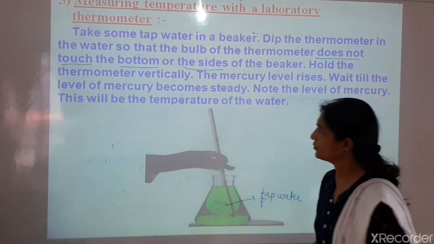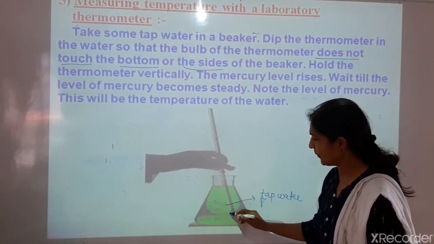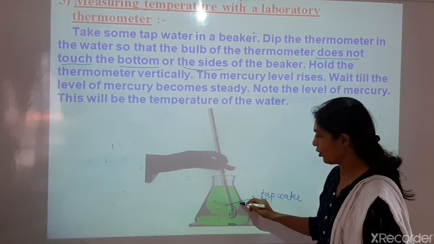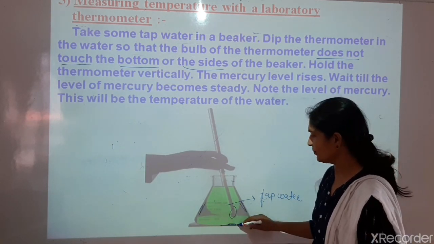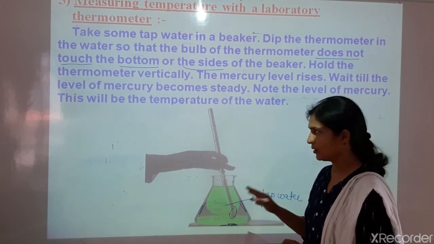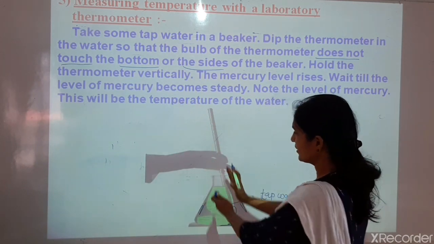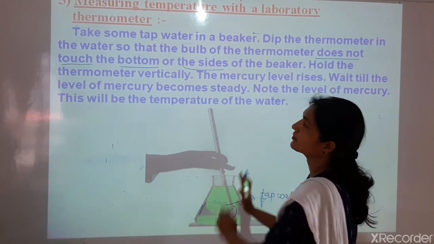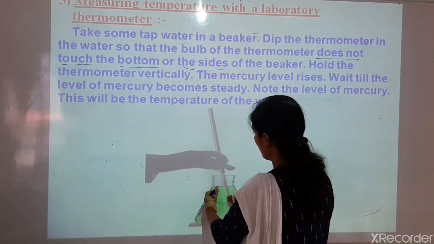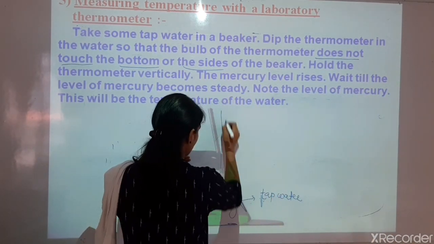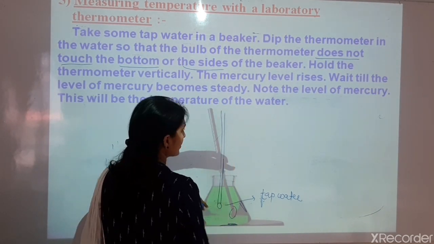So the tap water is used and the thermometer is kept in such a way that the bulb should not touch the bottom or the sides of the flask. This care we have to take. Hold the thermometer vertically. You have to place it straight, not in a slanting way. It should be kept vertically. In this way we can keep.